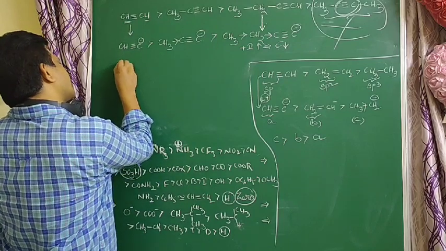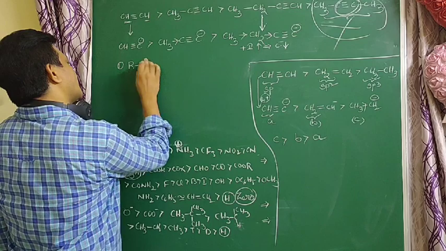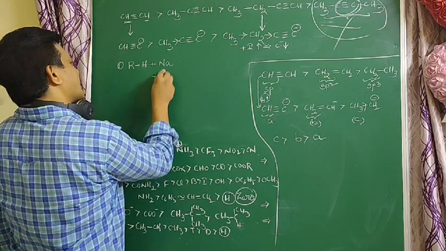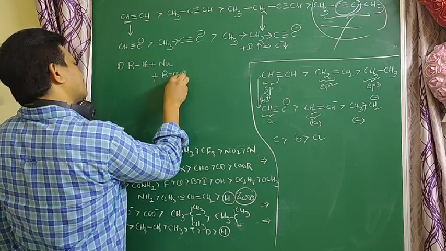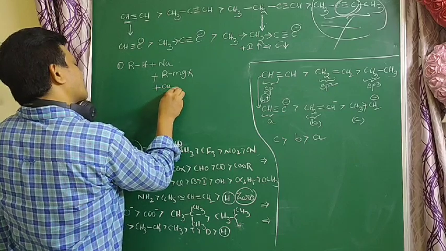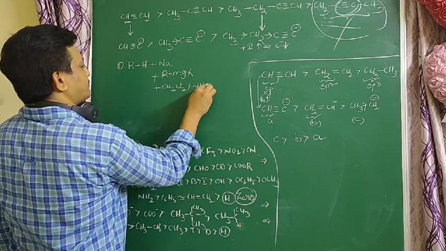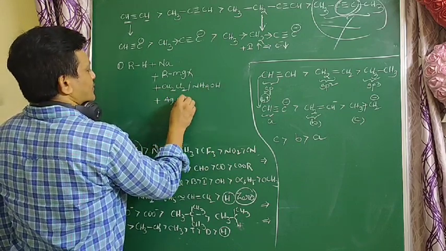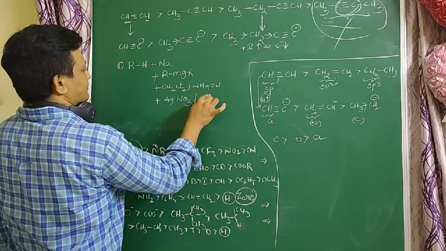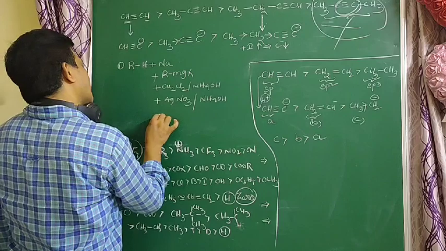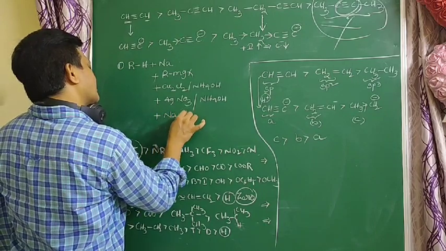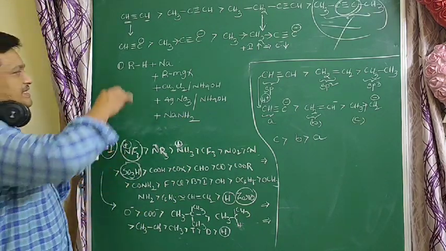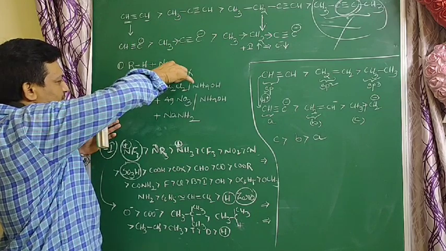Alkanes do not react with any metals, with RMgX, with ammoniacal cuprous chloride, with ammoniacal silver nitrate (this is Tollens reagent), or with sodamide, NaNH2. Why? Because they are the least acidic, so this hydrogen is not replaced by these groups.